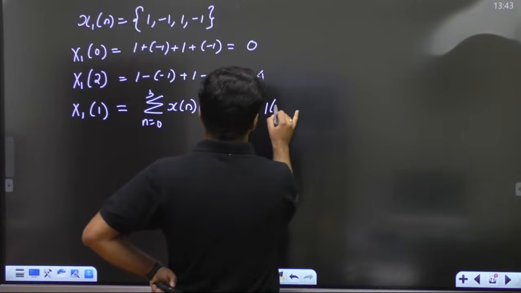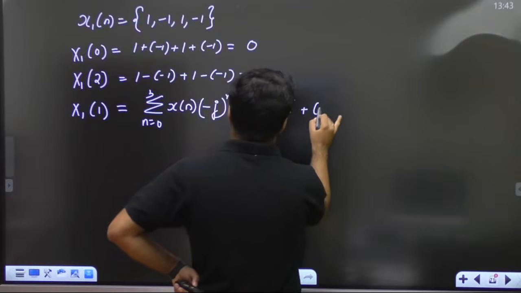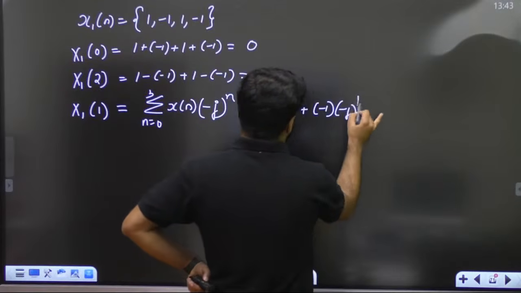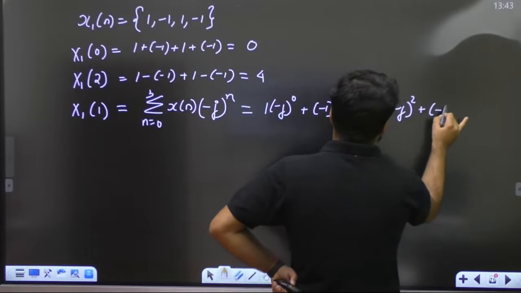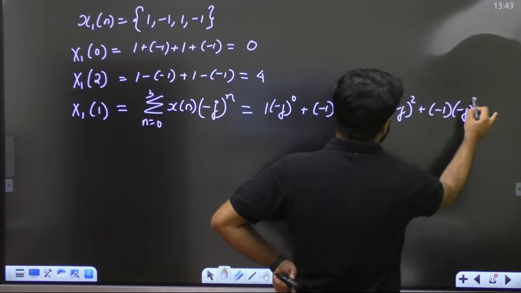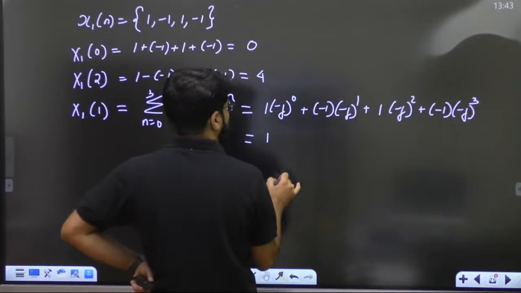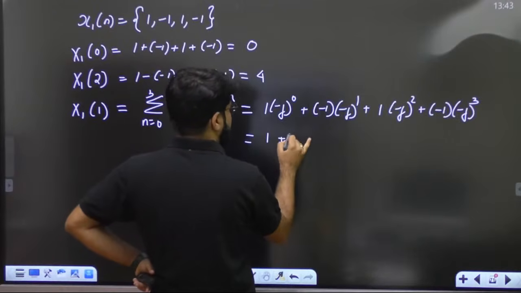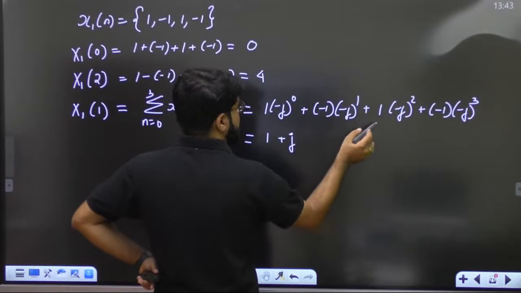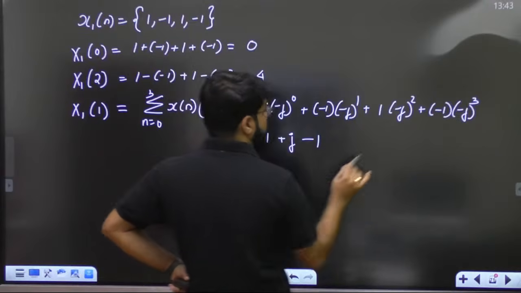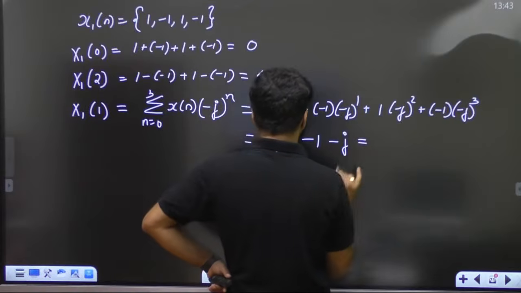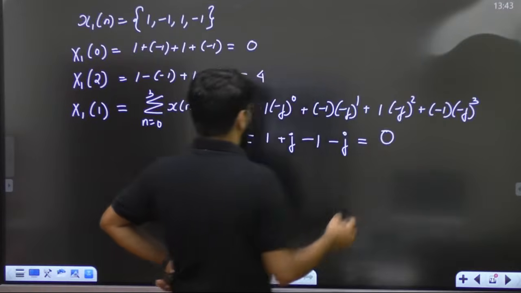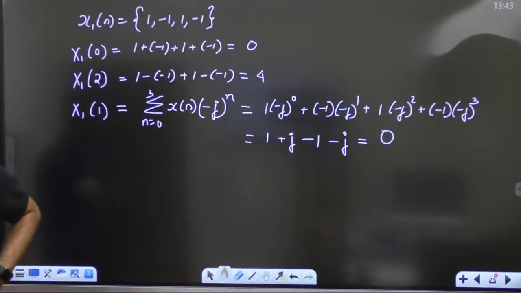So 1 into minus j to the power 0, minus 1 into minus j to the power 1, next sample is again 1, minus j power 2, next is again minus 1 and minus j raised to the power 3. So how much is this? 1, minus minus becoming plus j, minus squared is plus, j squared is minus 1, so minus of minus plus j cubed is minus j eventually. So this is actually 0. Lots of things are becoming 0, see, this is again 0.